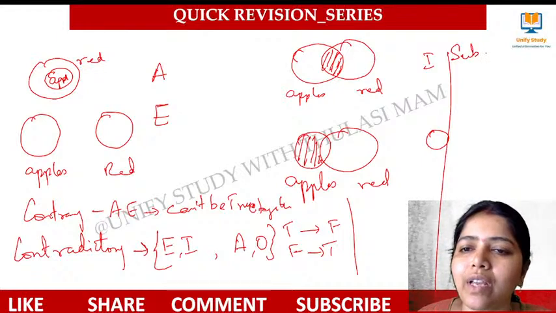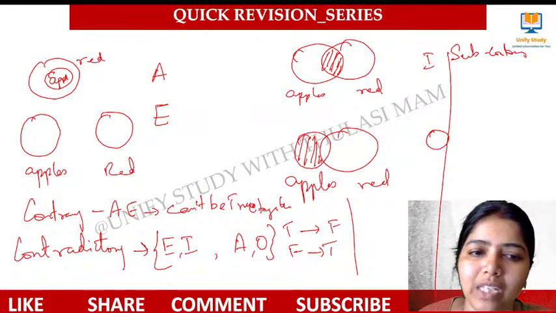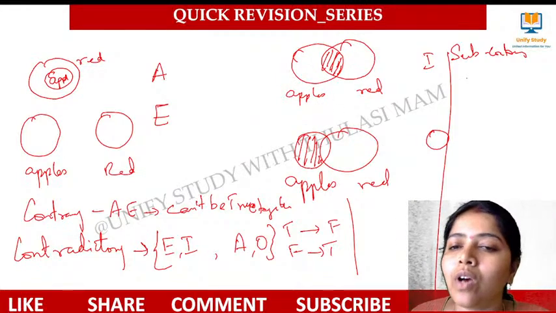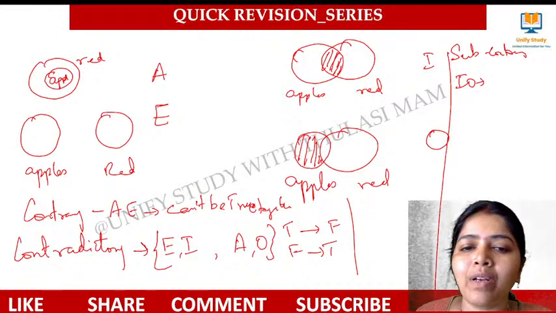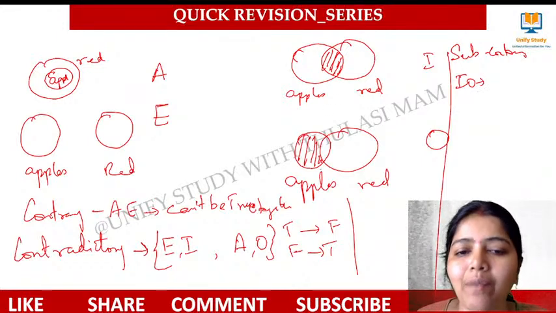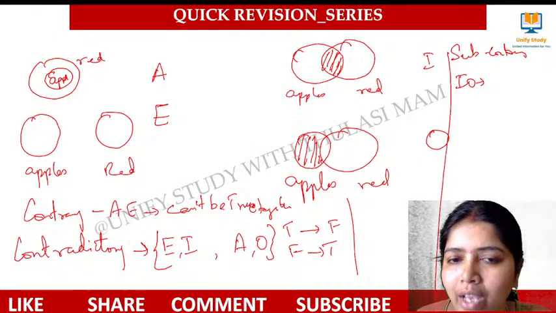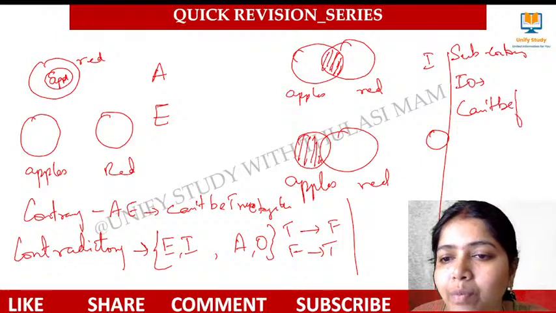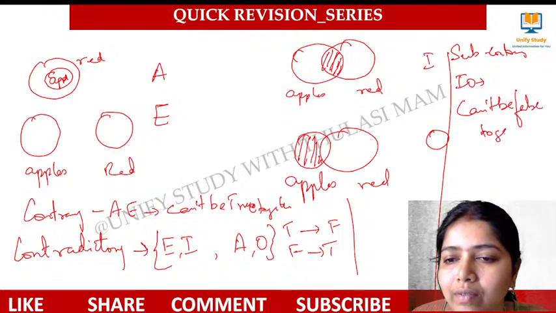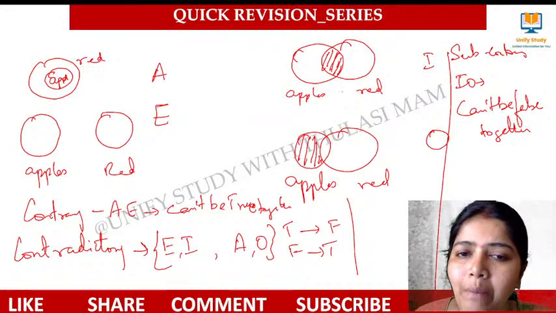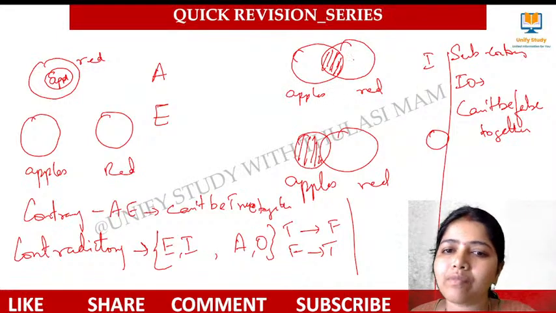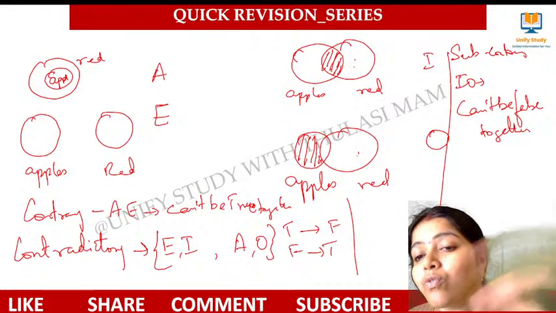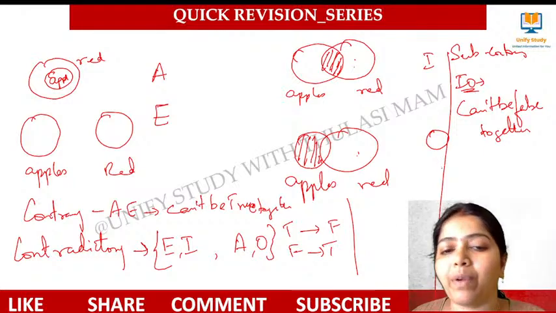Next comes subcontrary. What do you mean by subcontrary? That happens at the bottom. These two statements, I and O. How, ma'am? I'm telling some apples are red. And again, I'm telling some apples are not red. These two statements cannot be false together. It can be true, right? Sometimes telling some apples are red, so at that time this can be true. So they cannot be false together, and that is subcontrary, I type and O type.